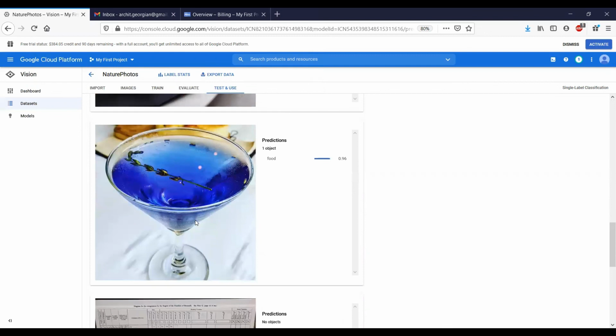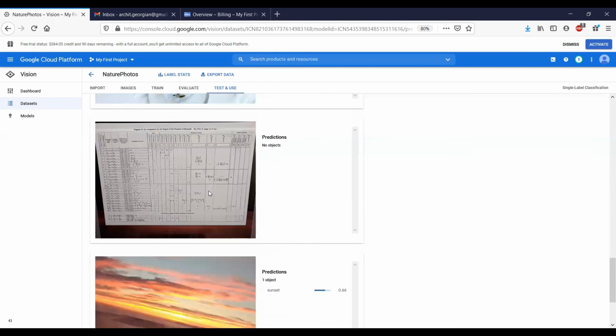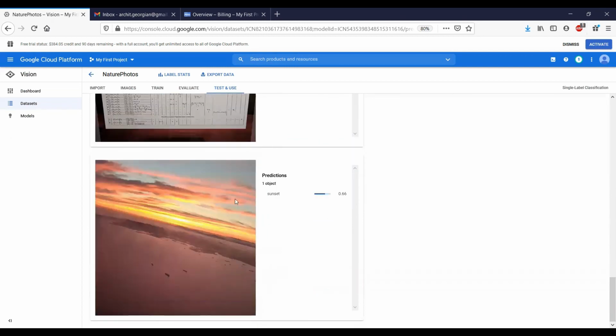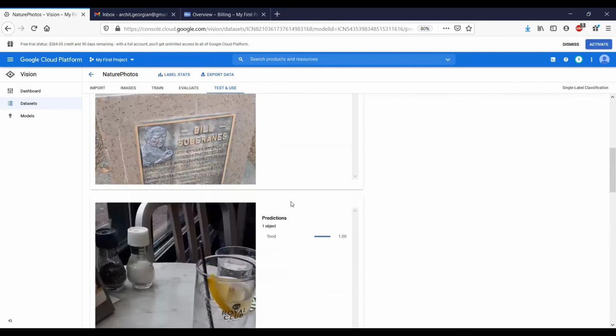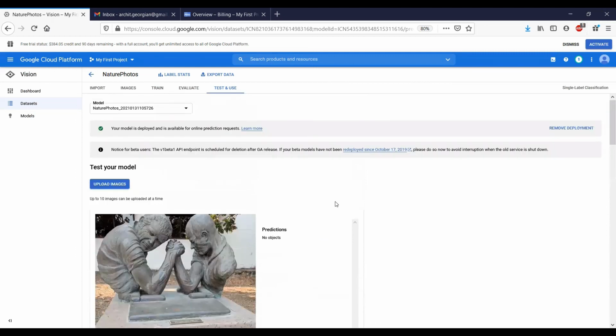Now we see this blue martini which has got a prediction of food with a score of 0.96. So that's fine. Now we have this first program image which didn't get a prediction as yet. We also have this sunset image which got a prediction of sunset with a confidence of 0.66. Now for the arm wrestling, it wasn't able to show a prediction, and it shows us no objects.